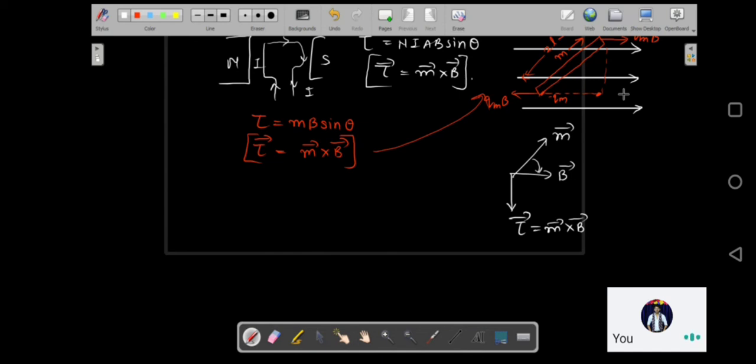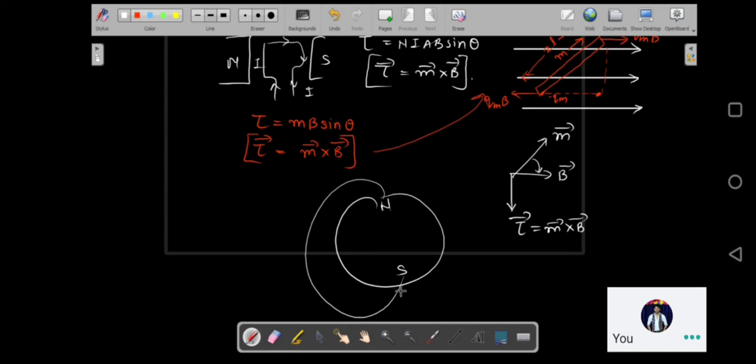If you suspend this particular compass needle in this particular magnetic field, a torque is going to act on it because it is behaving like a dipole placed in a magnetic field. A torque is going to act on this needle, and that is why it points in the north-south direction. It attains a stable equilibrium. That means the magnetic dipole moment is going to point in the direction of the magnetic field. So supposing this is our Earth, this is the north pole, this is the south pole. So this is a magnetic field line which is going from north to south.